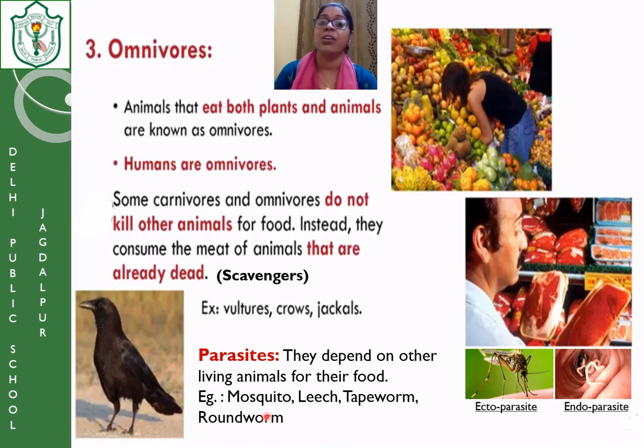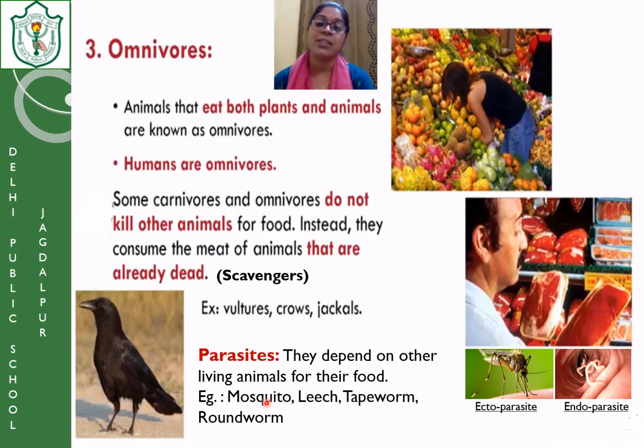In the case of ecto, we can include mosquito, leech, fleas, and lice. So there are three categories of animals: herbivorous, carnivorous, and omnivorous. Some are scavengers, some are parasites. I hope you have all understood the categories of animals with the examples. So learn the definitions, learn the examples.